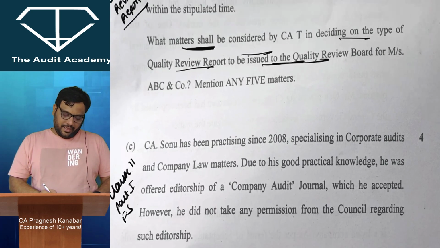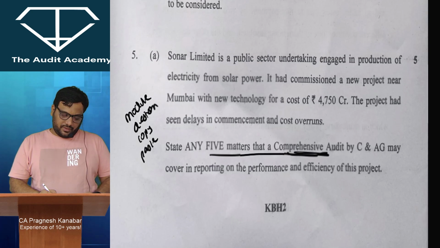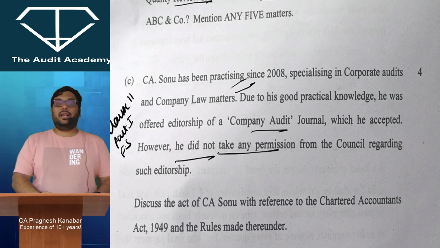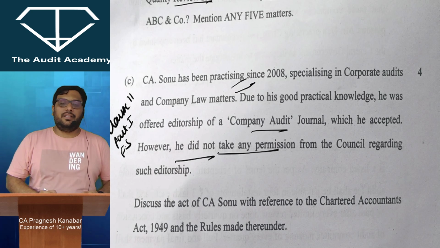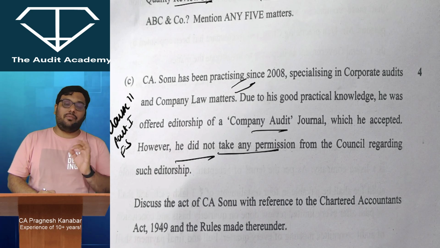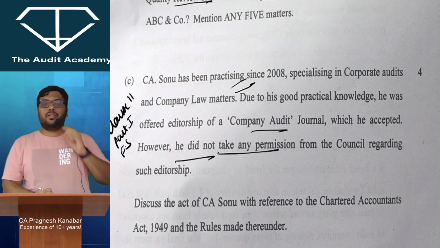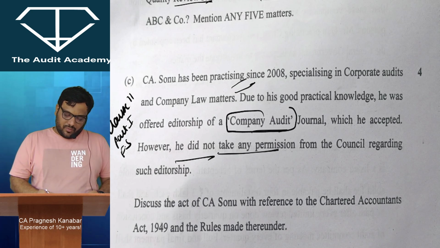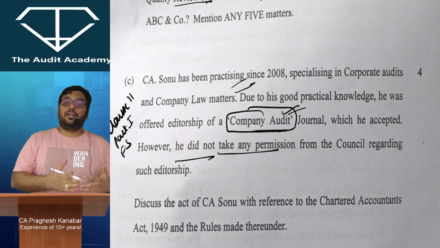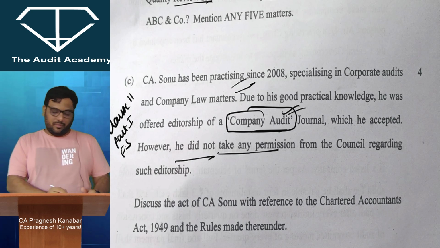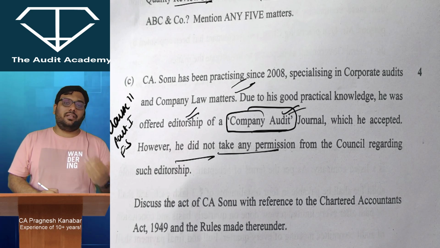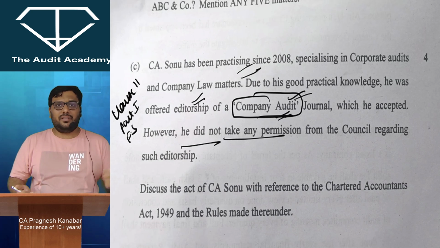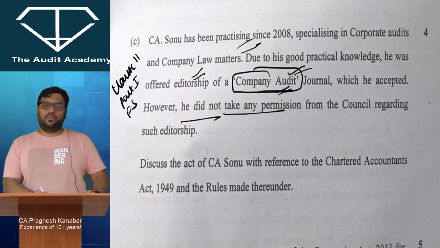Next question number, what is this, 5C. I think this is a very clear question. If you are a practicing CA and you want to step outside the CA profession, then you require prior permission from the Council. However, there is a general resolution passed under Regulation 190 of the CA Regulations 1988, that is Clause 11 of Part 1 of the First Schedule. If you are coming out with a journal related to your profession, then you can become its editor and accept it, and no separate prior permission is required, because if the journal is related to your profession, then there is no problem. For a journal outside your profession, you will require prior permission.